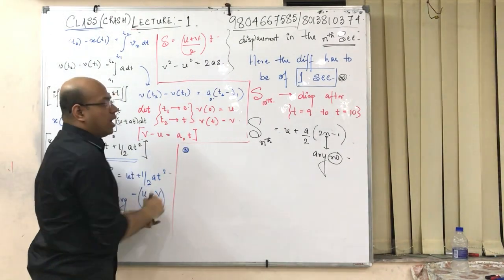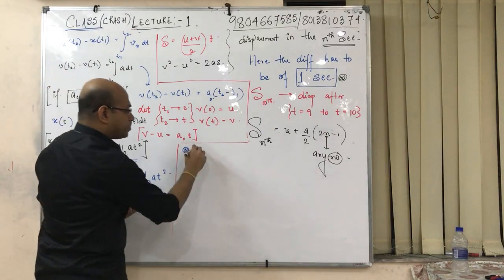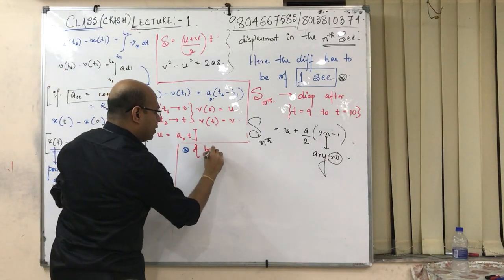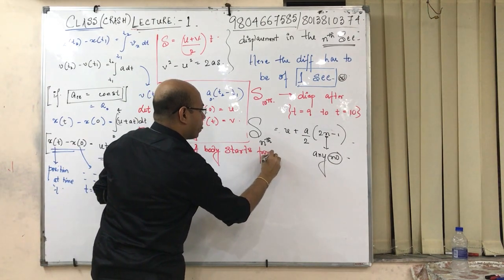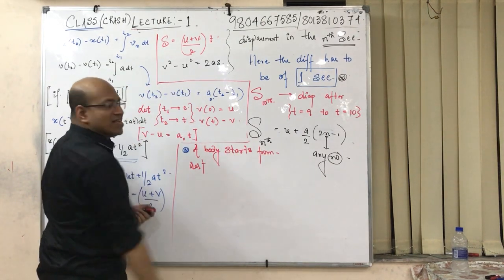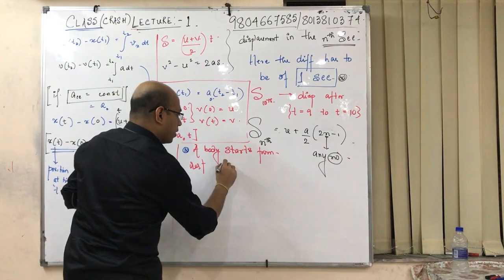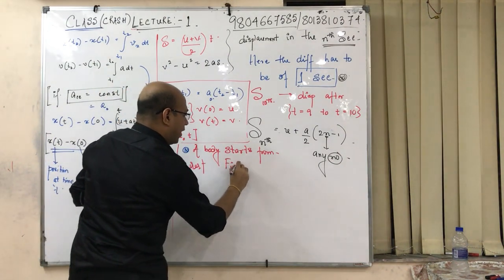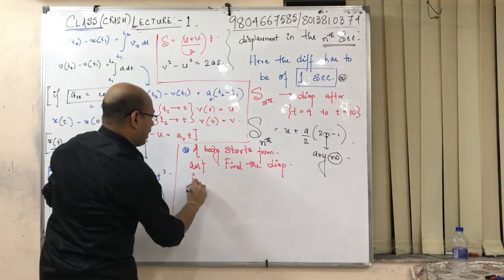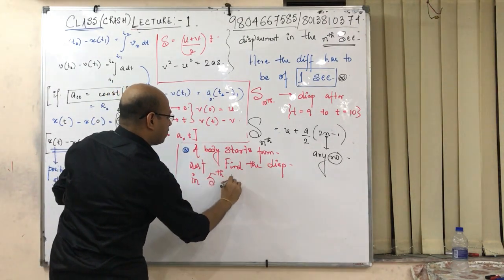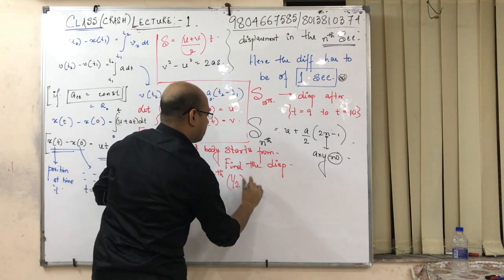Now check this out. I am giving you a small hint. A body starts from rest. Find the displacement in the 5th half second.